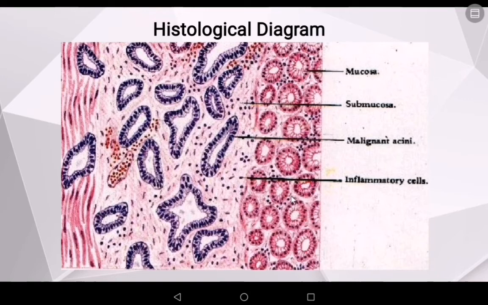This is the mucosa and you can see various infiltration of the glands, and these are all the dysplastic or the malignant acini, and also the presence of inflammatory cells throughout the muscularis propria and the submucosa.